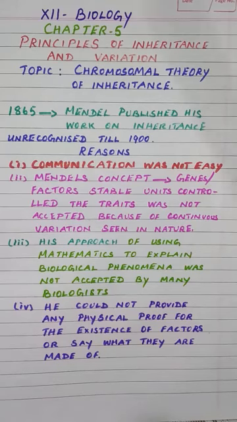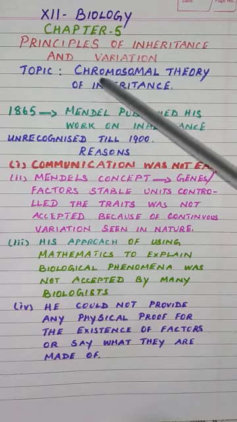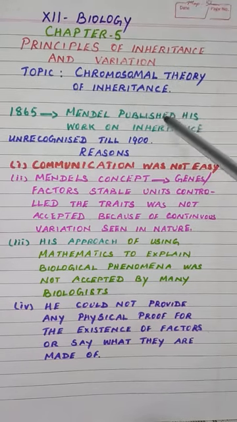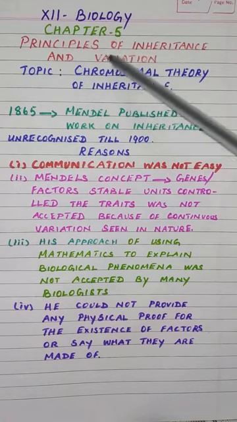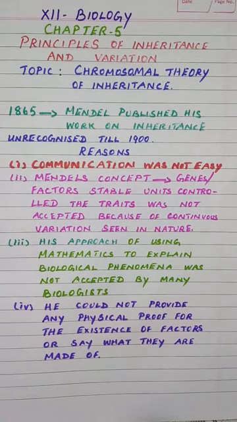Hello students, good morning. In the last class, we have learnt about the inheritance of two genes and also the law of independent assortment. Today, in this class, we are going to learn about the chromosomal theory of inheritance in chapter 5, the principles of inheritance and variation. So today's topic is chromosomal theory of inheritance.